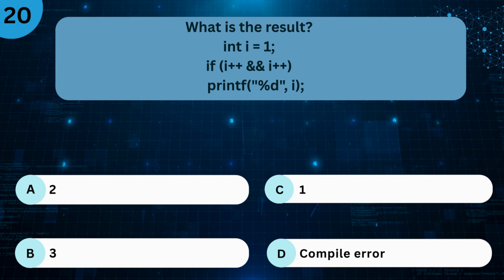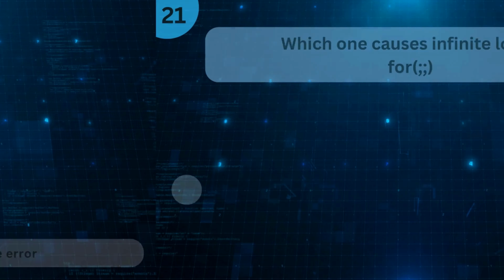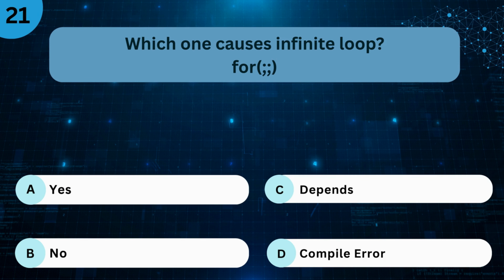printf("%d", i). A. 2. B. 3. C. 1. D. Compile error. The right answer is B, 3. Which one causes infinite loop?